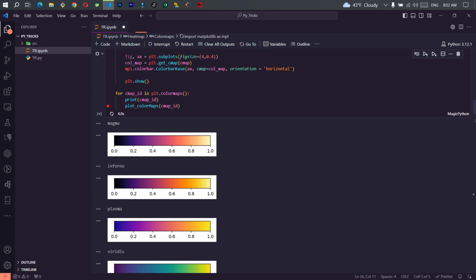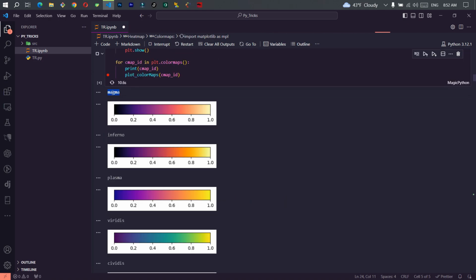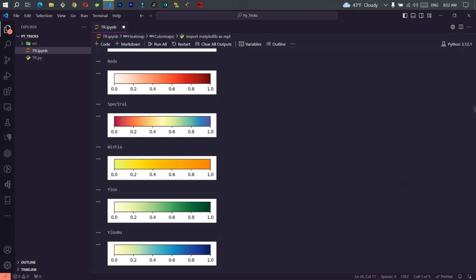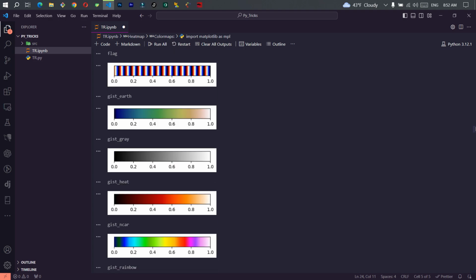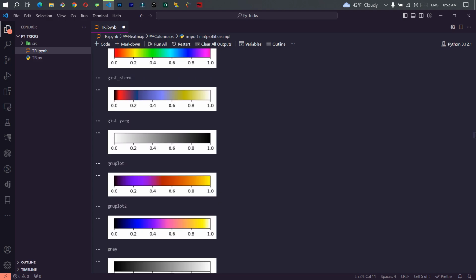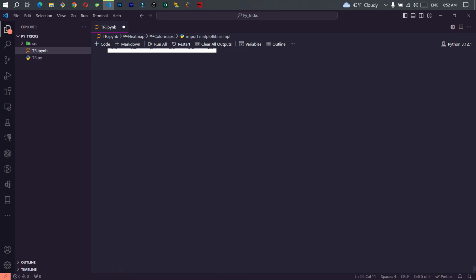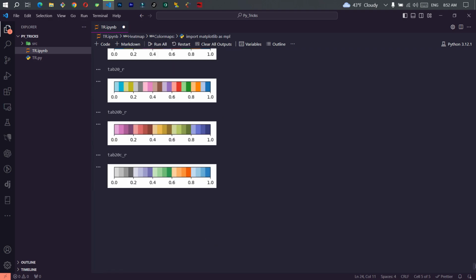And there we go. It gives us the color map ID, what it's called, which is going to be the magma is going to look like this. This is the inferno, plasma, etc, etc. And wow. Man, that's a lot. Okay, I didn't expect it to be this many, but it is what it is.